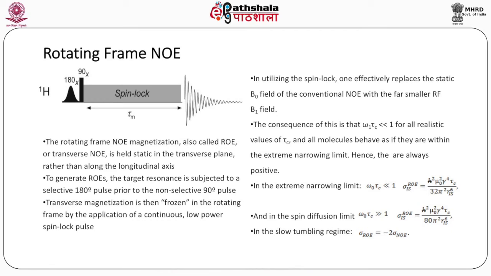In the extreme narrowing limit, omega 0 tau c very much less than 1, sigma_ROE is given by this expression, and in the spin diffusion limit, the expression is also given, and in the slow tumbling regime, sigma_ROE is equal to minus 2 sigma_NOE.